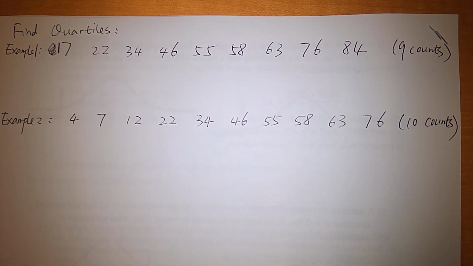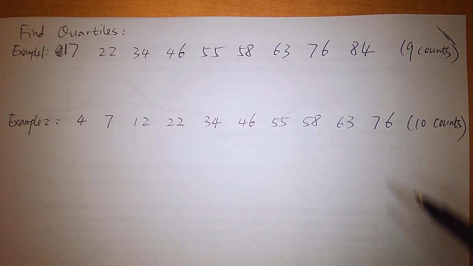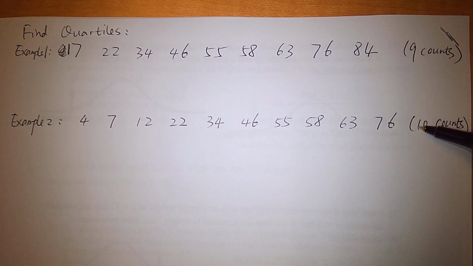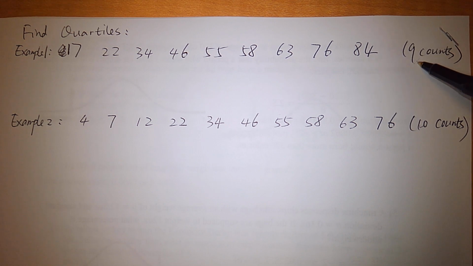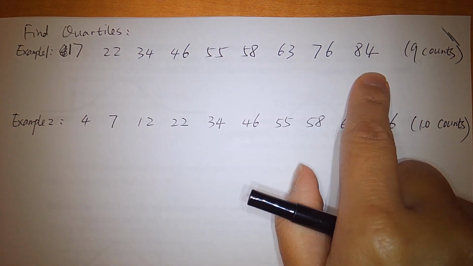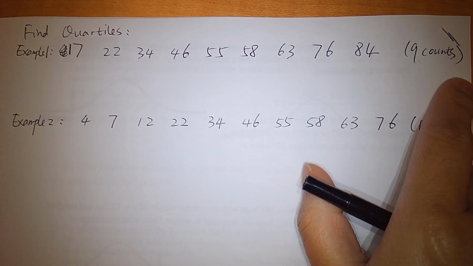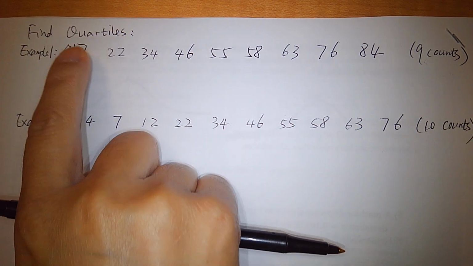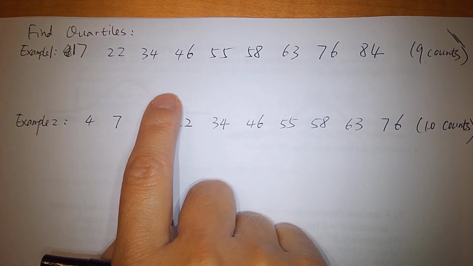We have to, okay? Alright, now I would like to say that depending on the number of the data values, we find the quartiles in a different way. Now let's check if there are an odd number of data values in the list. Say for example, this one, there are 9 data values. So to find the quartiles, we always start by finding the median first.